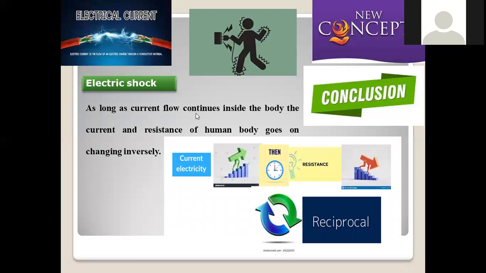As long as current flow continues inside the body, current and resistance of the human body go on changing inversely. Initially, the human body shows its own insulating and defending mechanism, right? So if current flow is continuous in nature, what happens?